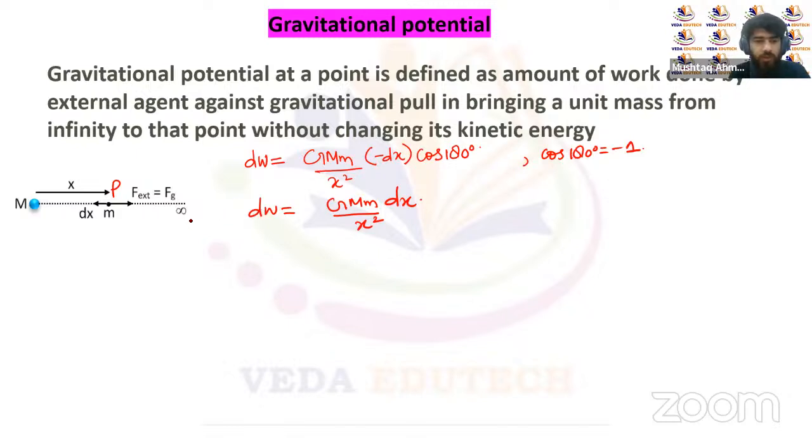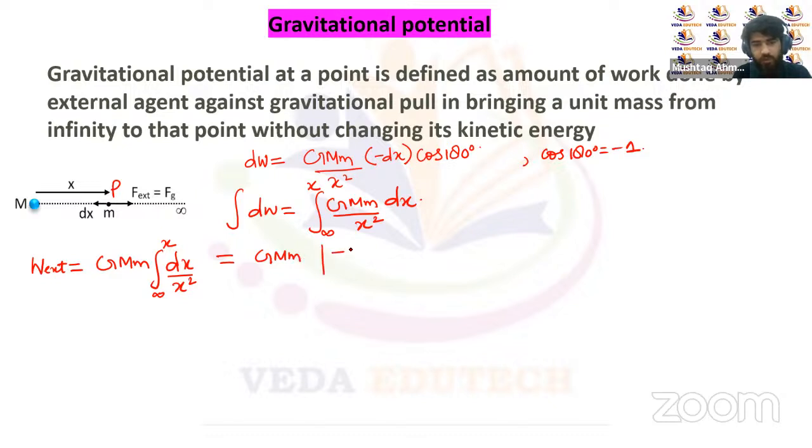To calculate the total work done to bring this particle from infinity to a distance of x, to the point P, we have to integrate it from infinity to the distance x, right? So the total work done by the external force, W external, will be equal to GMm, and m is a constant here, right? That will be the integral of dx upon x square with the limits infinity to x, right? Now the integration of 1 by x square with respect to x is equal to minus 1 upon x, with the limits infinity to x, right?